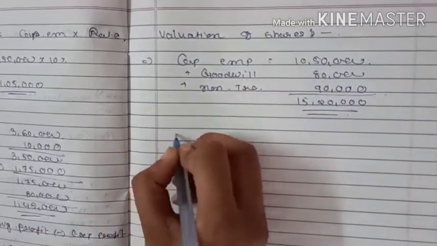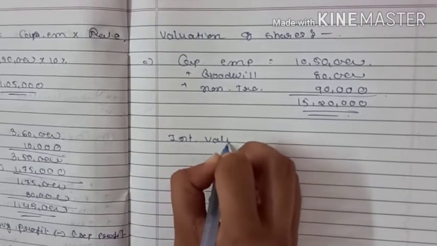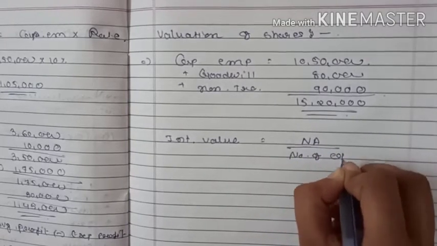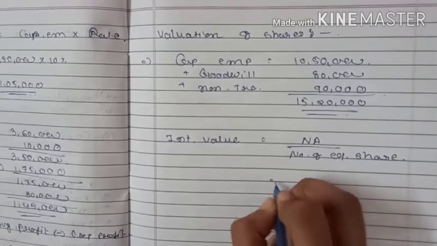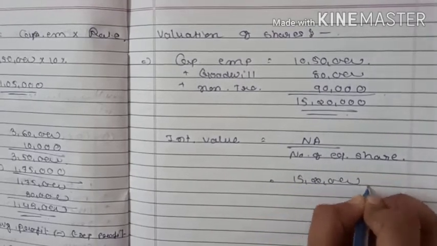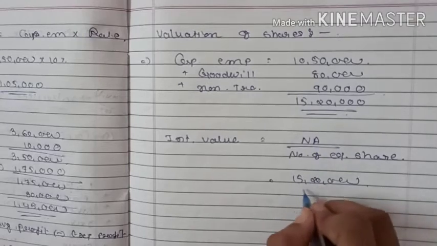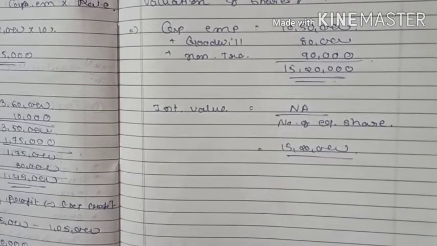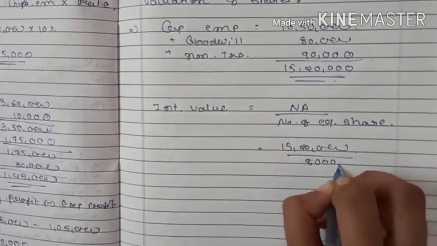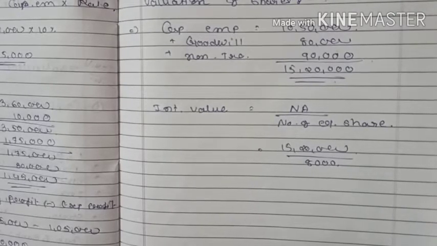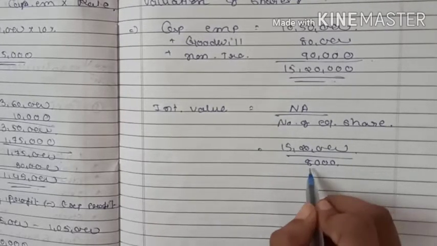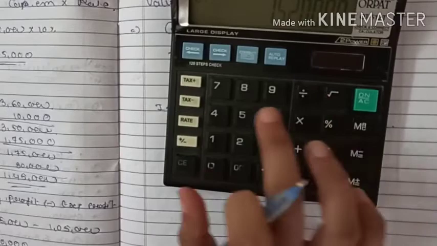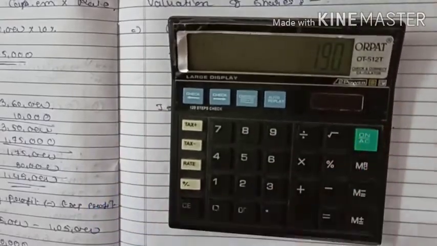So intrinsic value is equal to net asset divided by number of equity shares. So 15,20,000 upon number of shares. The number of equity shares is 8,000. How will it come? 8 lakh divided by 100 per share. So 8 lakh divided by 100 will come 8,000. So intrinsic value would be 15,20,000 divided by 8,000.